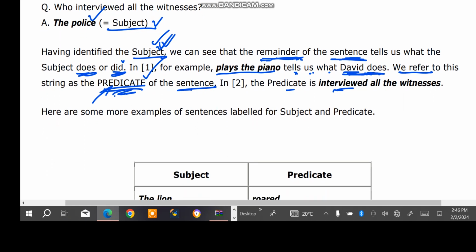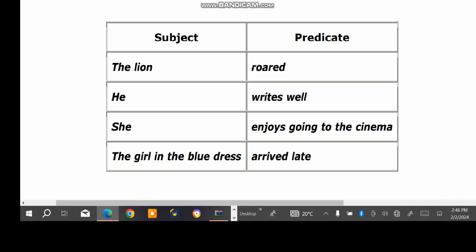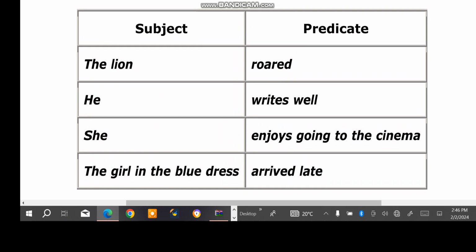Here are some more examples of sentences labeled for subject and predicate. I think with this one you are going to understand it better. We have the subject, which is the person or the thing that performs an action. The lion, what the lion did is the predicate, roared. He is the subject. What he did, writes well, is the predicate. She is the subject. What she did, enjoys going to the cinema, is the predicate.